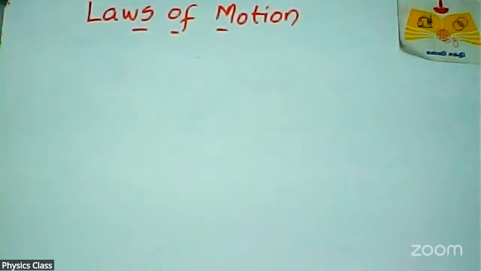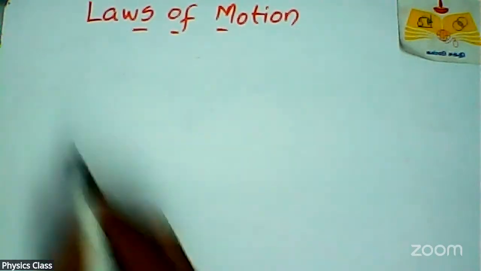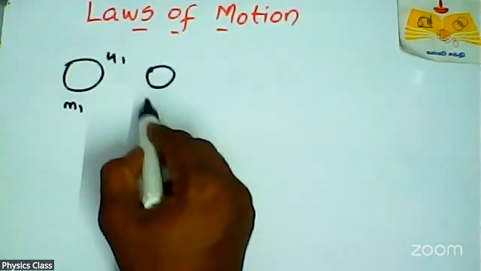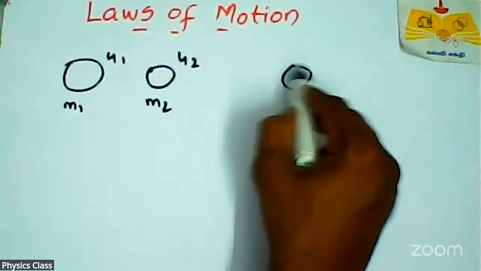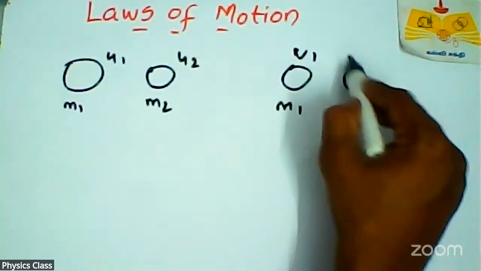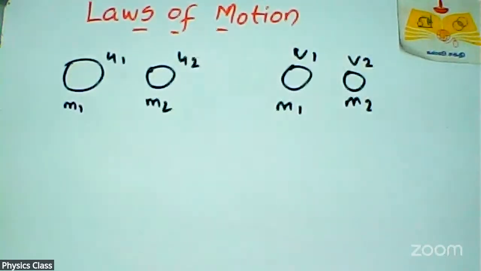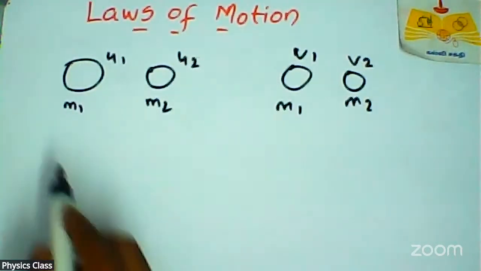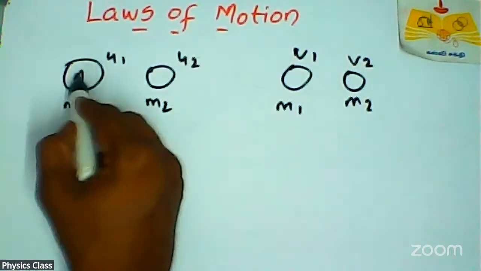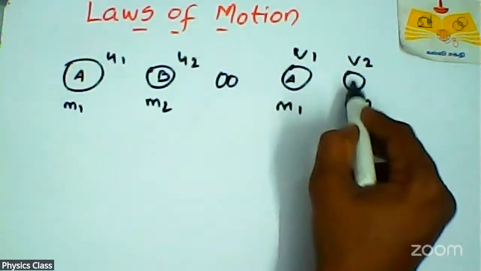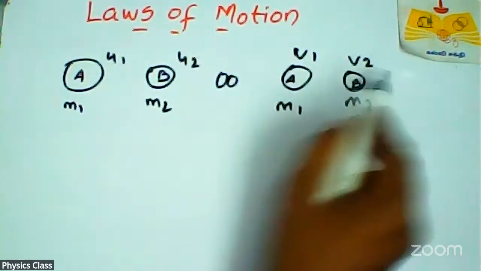For this, m1, u1, m2, u2, m1, v1, v2, m2. Okay. So change in momentum of B means, this is A, this is B. So here they collide. So velocity changes.